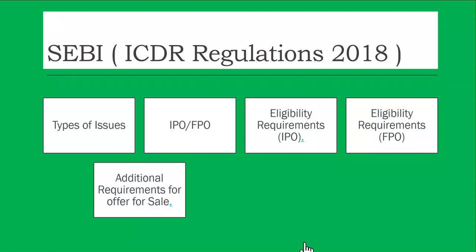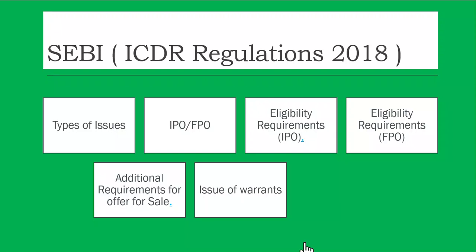Then additional requirements for offer for sale. Whenever an existing shareholder, either a startup company or a company's promoters, or a very big shareholder wants to offload shares through such a process, there are certain additional requirements for such an offer for sale. Then issue of warrants.